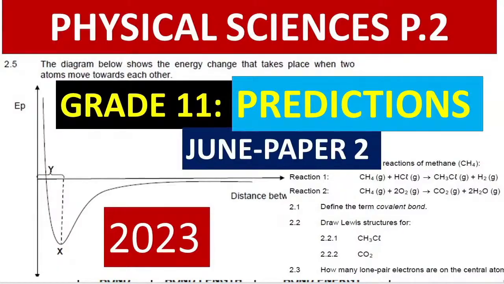It's M. Saidi with the predictions of grade 11 physical science. What do you expect to find in your paper? Let's discuss this. We expect you to get 100% because this paper, you must kill it. When I say you must kill it, I think you understand what I mean.